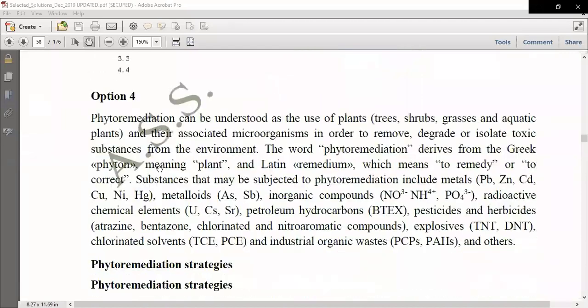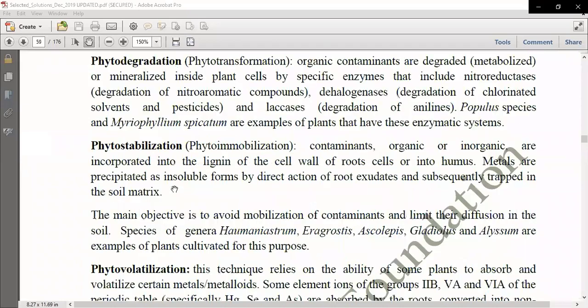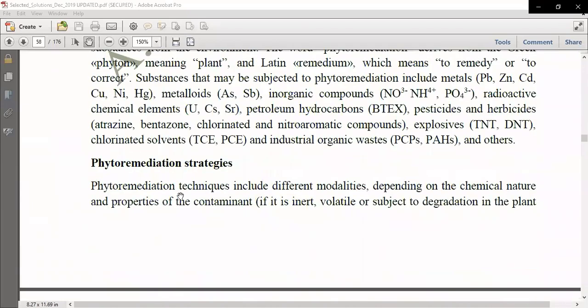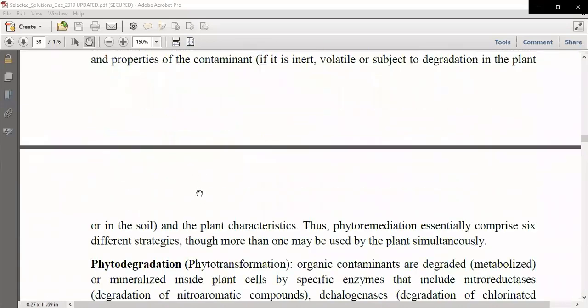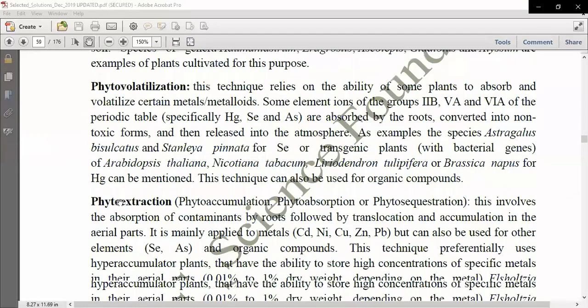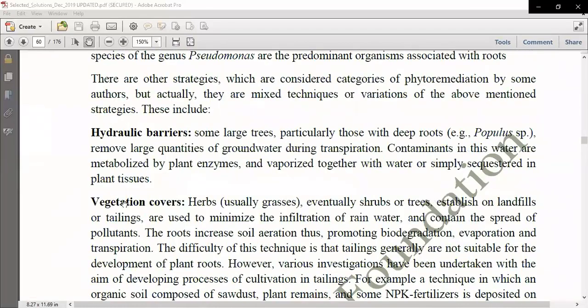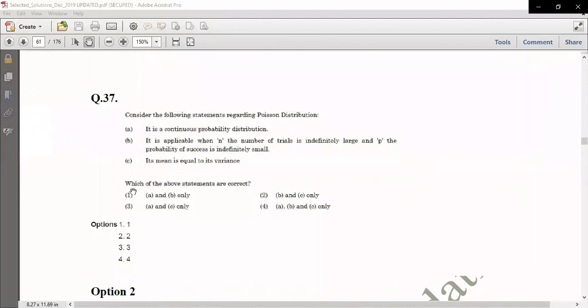Now let's move to question number 37. Here the basic terms have been given, like phytoremediation strategies. We have phytodegradation, phytostabilization, phytovolatilization, phytoextraction, phytofiltration, rhizodegradation, and all these have been given here in detail. Now let's come to the next question, which is again a statistics based question, based on Poisson's distribution.